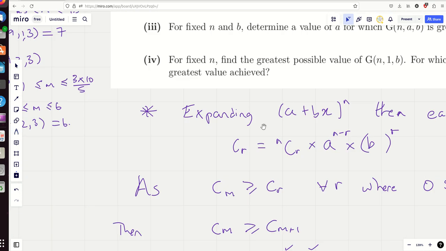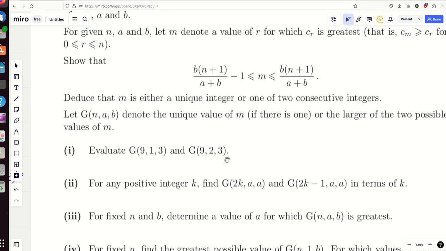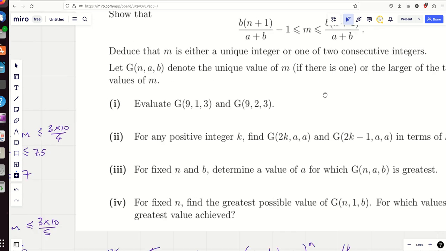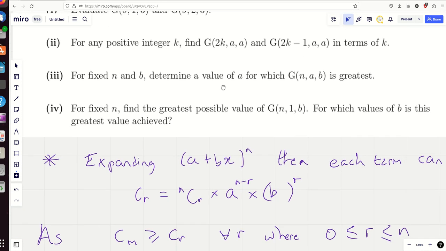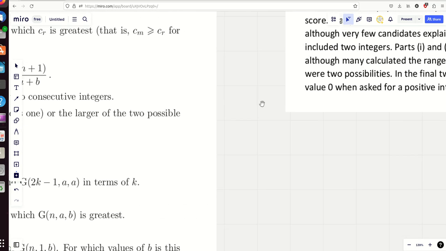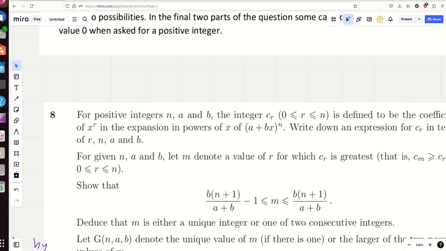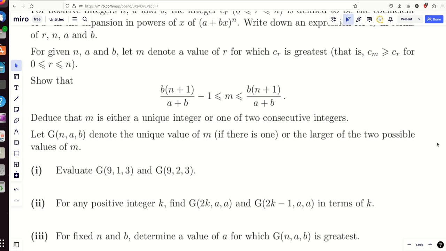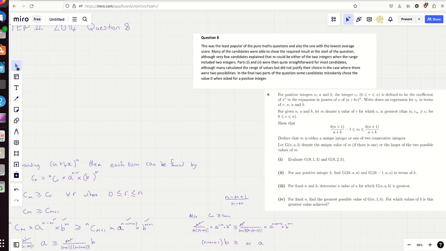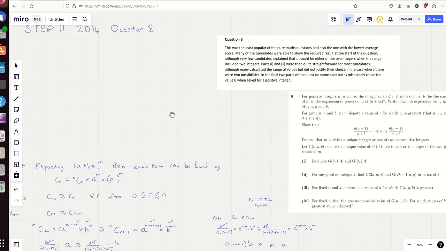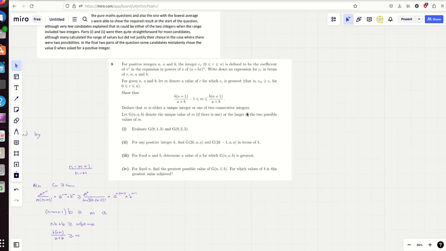Same answer as before. Done. That's part 2. I'm sorry I've gone through part 1 and part 2 quite quickly, but honestly I would have thought that they'd be way easier than proving this result just by plugging the values in. We've found them both in terms of k. Right, part 3 and part 4 get a bit tougher. Let's drag this across. Scroll out a bit. Sorry, just giving myself a bit more space.